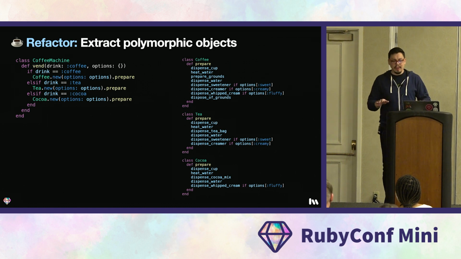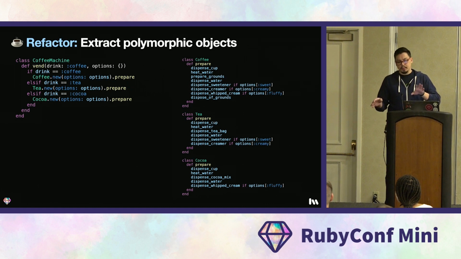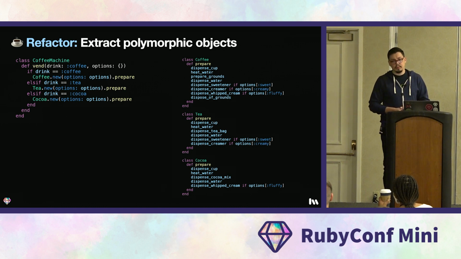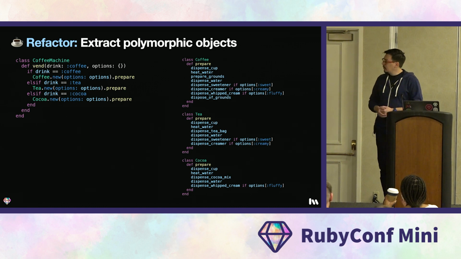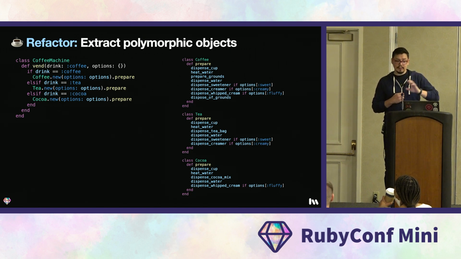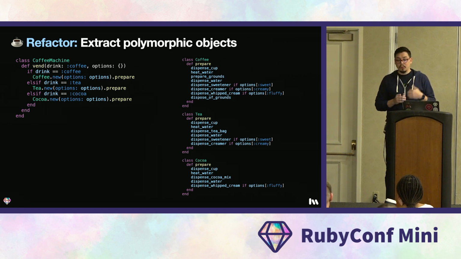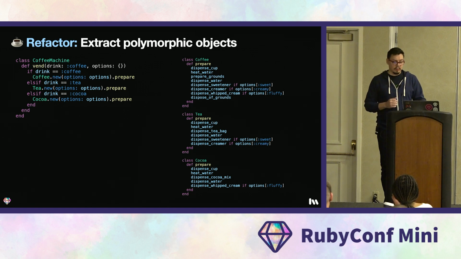Now, you might have noticed that there's duplication between the classes, right? Like class to dispense cup, heat water, and dispense water. Those methods are present in every class now. We actually want that duplication. It makes understanding the code and the complete algorithms much easier, since you have the whole algorithm for each beverage present in each beverage class. You only need to open one of these files when you're going to look at them. So we do not want to DRY up the algorithms per se.